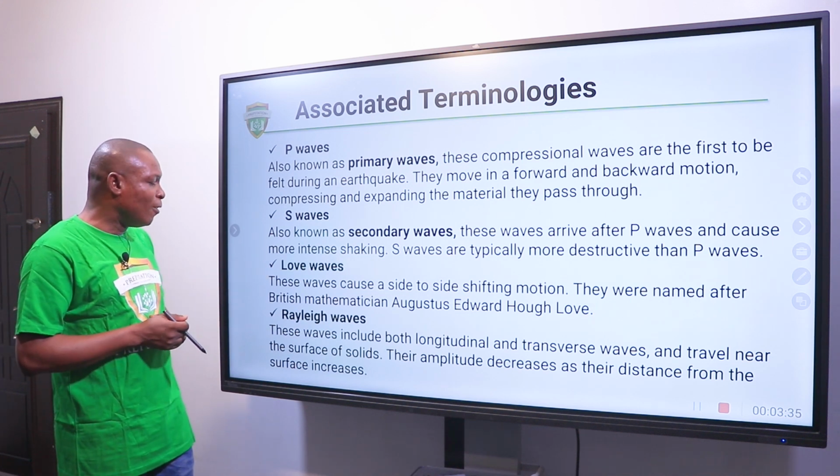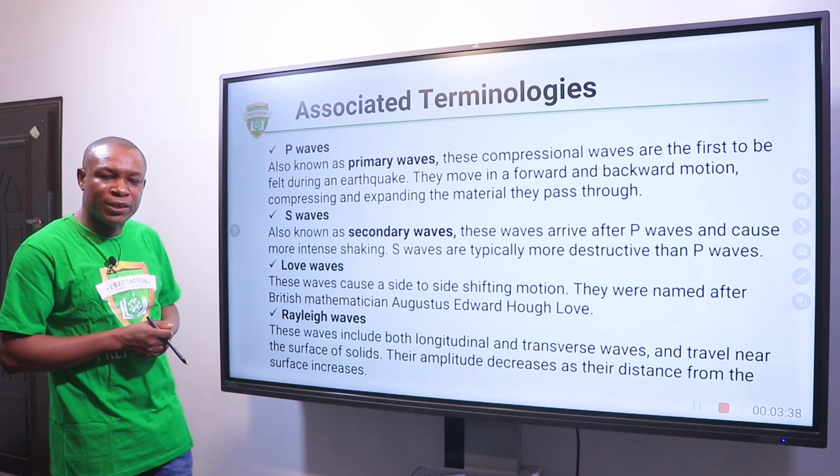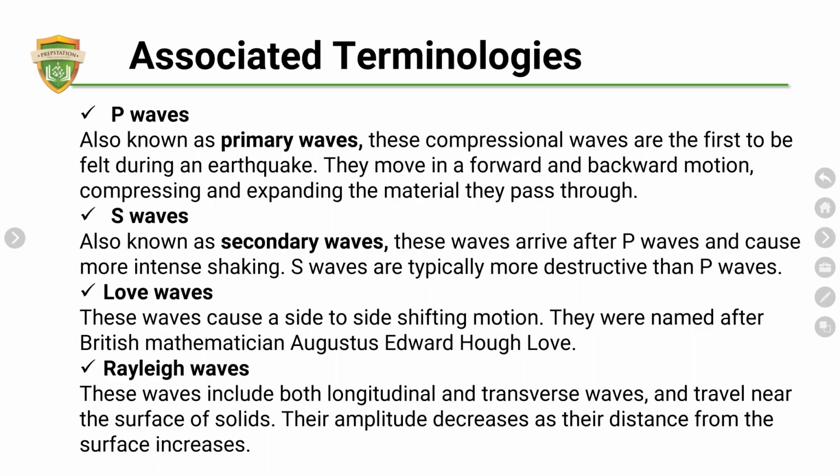We have the Love waves. This is one of the surface waves. These waves cause a side-to-side shifting motion. They were named after the British mathematician Augustus Edward Love. Then we have the Rayleigh waves. These waves include both the longitudinal and transverse waves, and they travel near the surface of the solids. Their amplitude decreases as their distance from the surface increases.